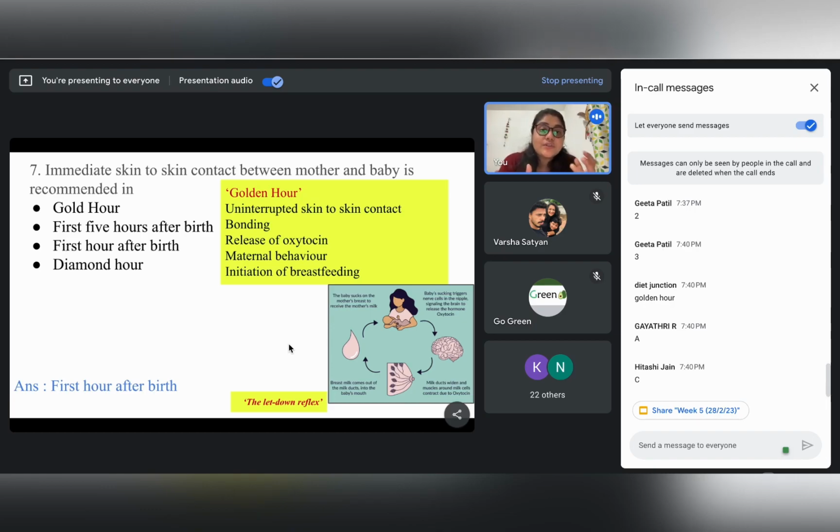So before moving on, can anybody tell me which is the hormone which is responsible for the formation of milk? If we consider two hormones which are making milk and then releasing milk, which is the hormone which is helping in the formation of breast milk? Oxytocin. Okay, any more answers?